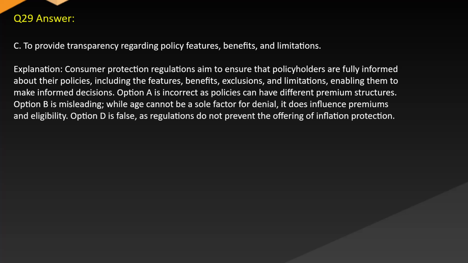Option A is incorrect, as policies can have different premium structures. Option B is misleading. While age cannot be a sole factor for denial, it does influence premiums and eligibility. Option D is false, as regulations do not prevent the offering of inflation protection.